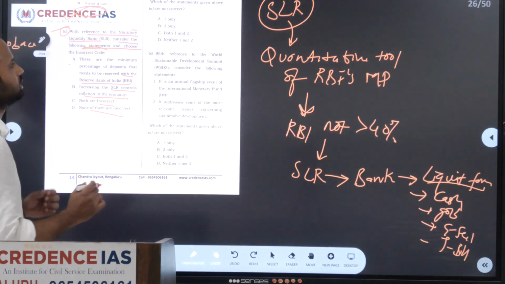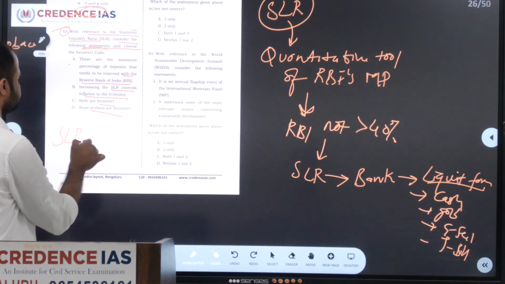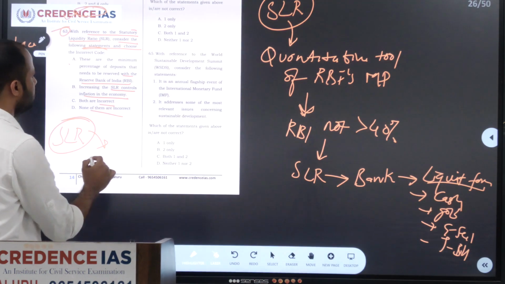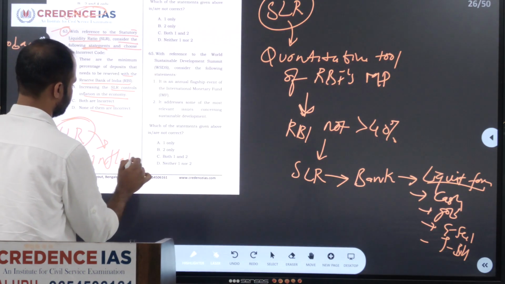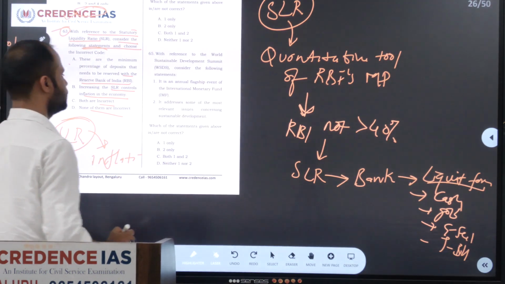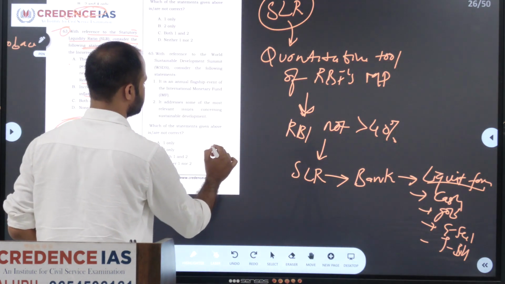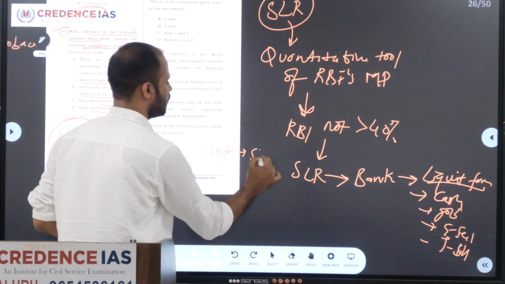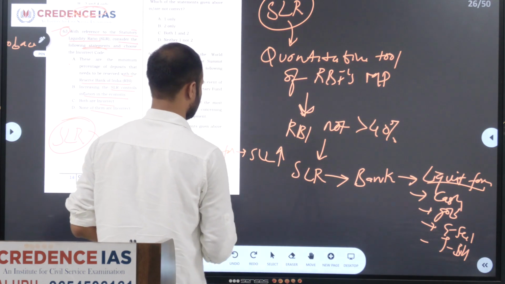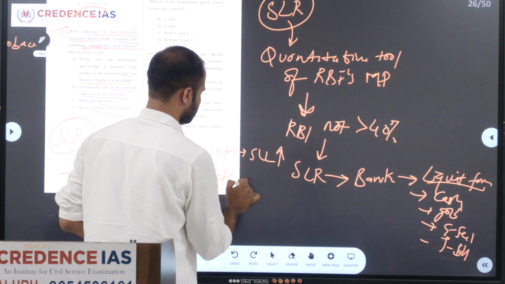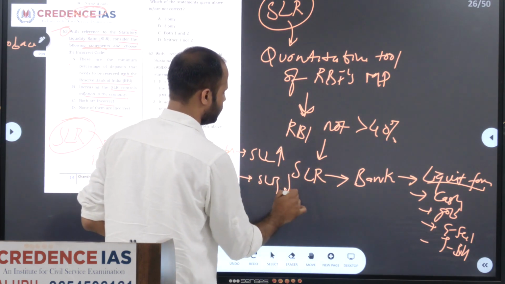And next one, SLR will be used to influence the inflation. To control the inflation, SLR has to be increased. To control deflation, SLR has to be decreased.